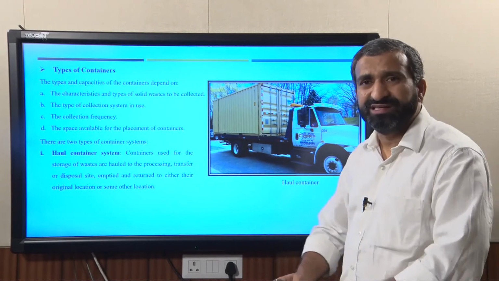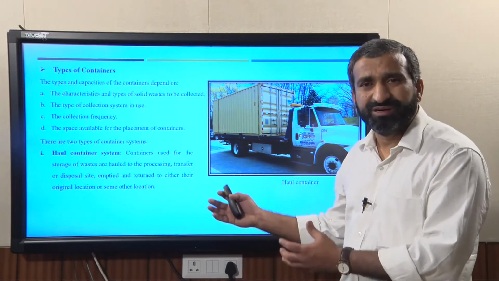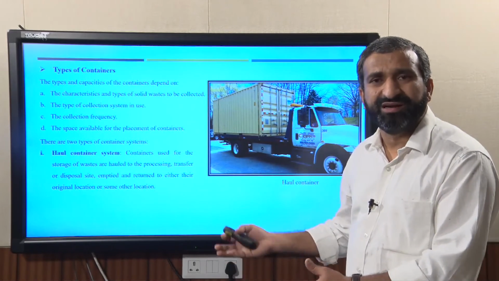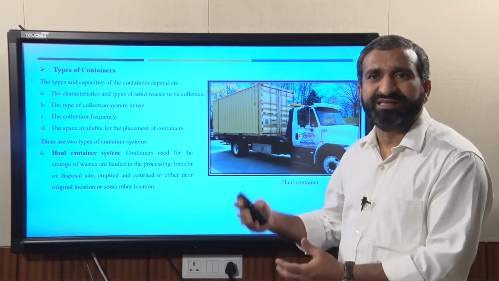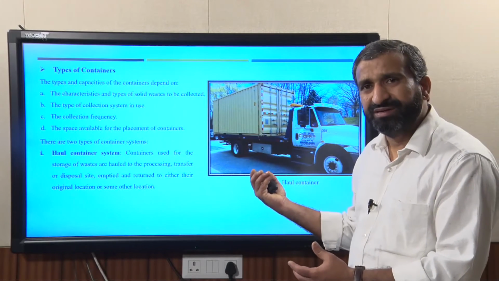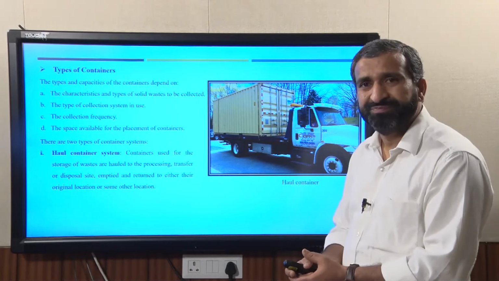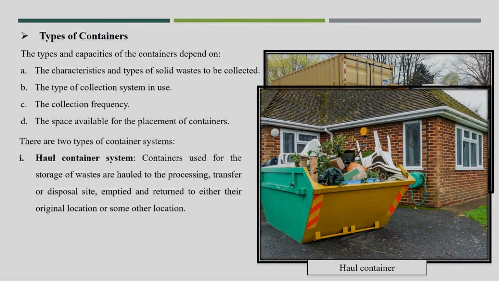Whatever size of container, it could be hauled onto the vehicle and will go to the treatment facility or disposal facility. And this is another kind of haul container. You can see that these entire dustbins can be hauled onto the vehicle.